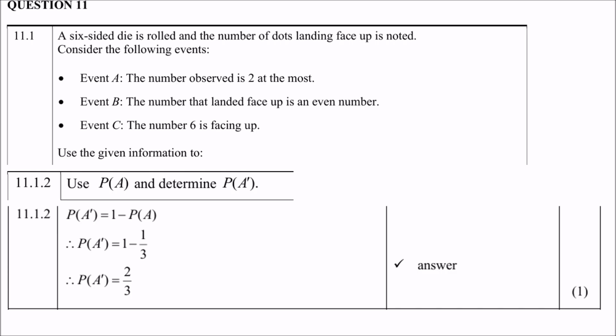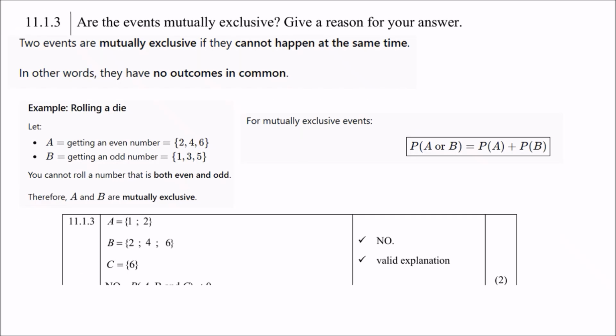11.1.3, are the events mutually exclusive? Give a reason for your answer. Now remember people, let me just remind you, two events are mutually exclusive if they cannot happen at the same time. So in other words, they have no outcomes in common.